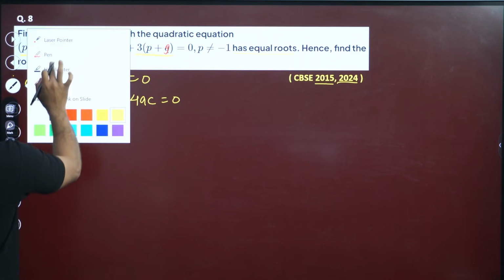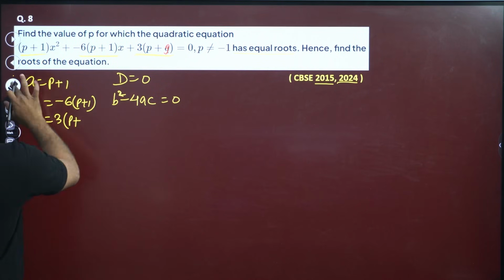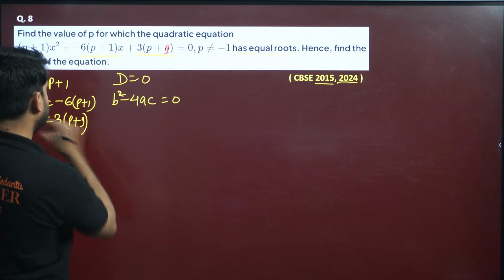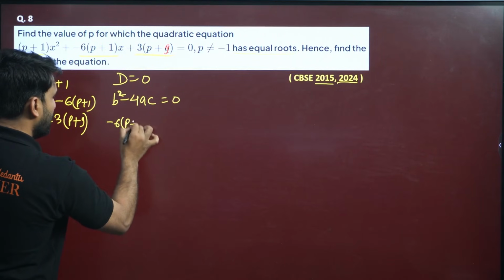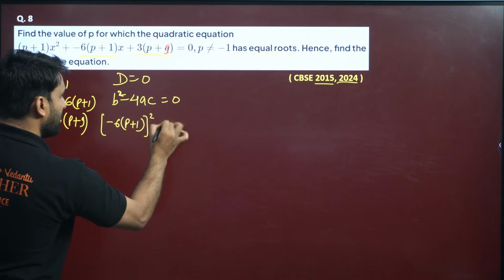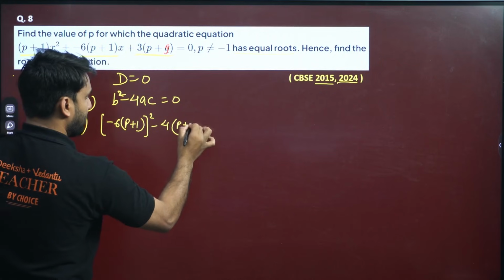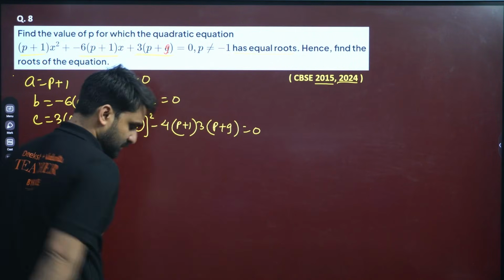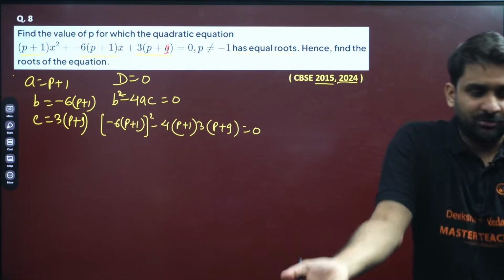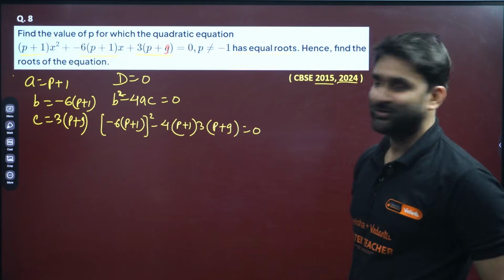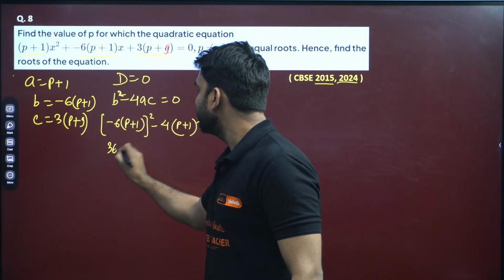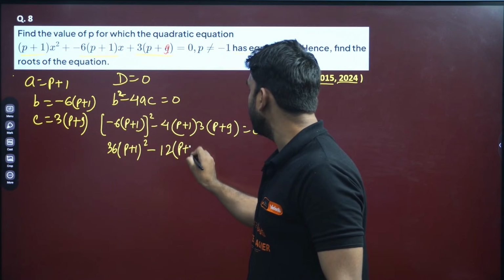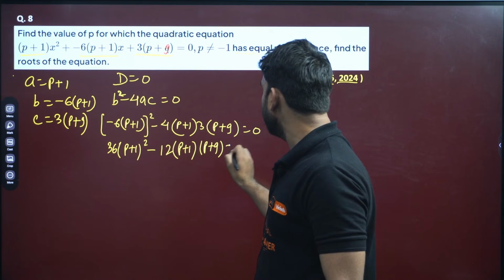So you have a, you have b, you have c. Yes, my dear, you can put the values in the discriminant. So minus 6 into (p plus 1) whole square, that is b square, minus 4, a is p plus 1, into c, which is 3 into (p plus 9), equals 0. Now the normal mathematical calculation is there. You know how to add, subtract and square. So minus 6 square will be 36, 36 (p plus 1) whole square. And 4 threes are 12, so minus 12 (p plus 1) into (p plus 9) equals 0.